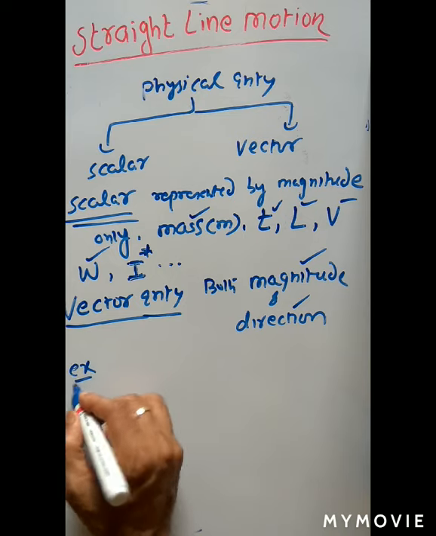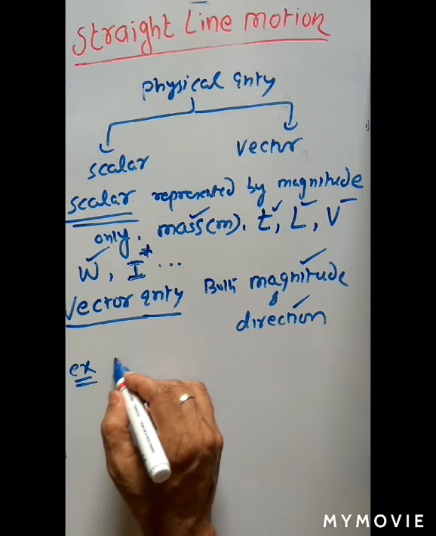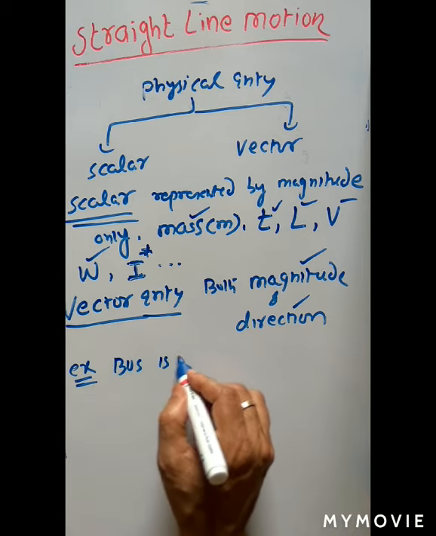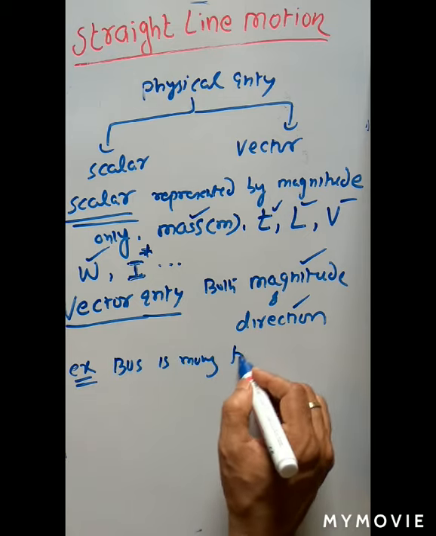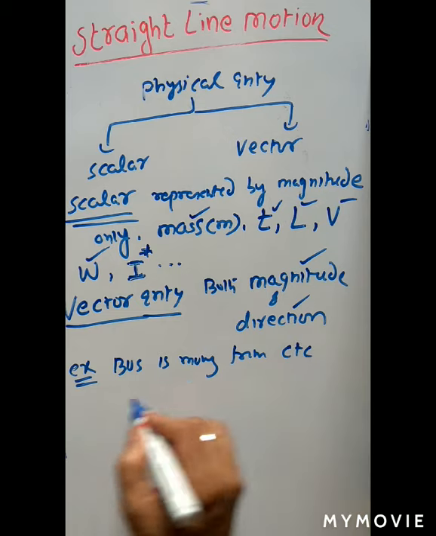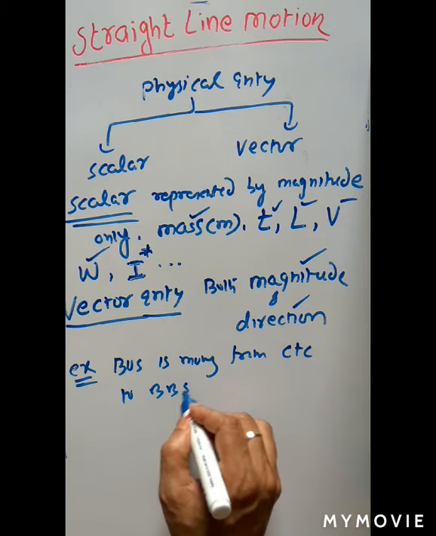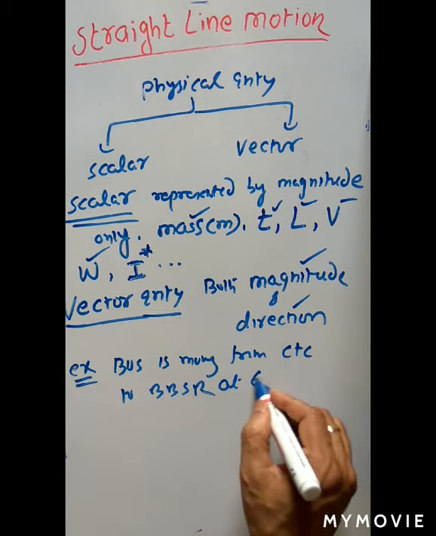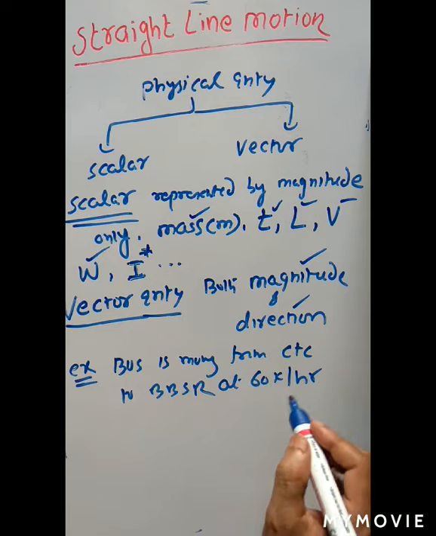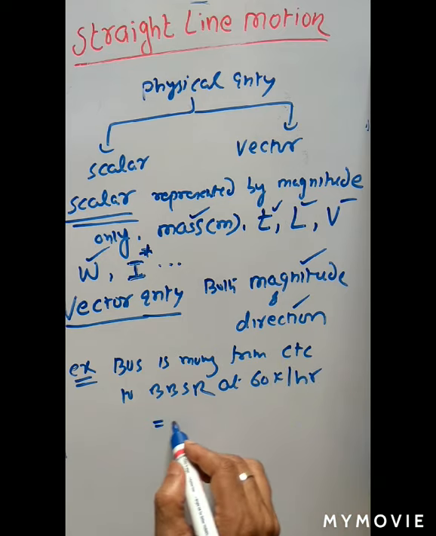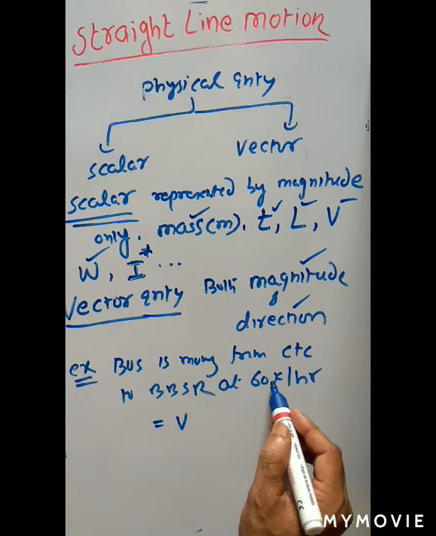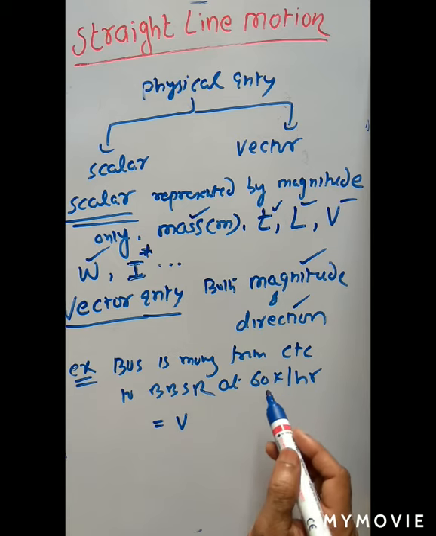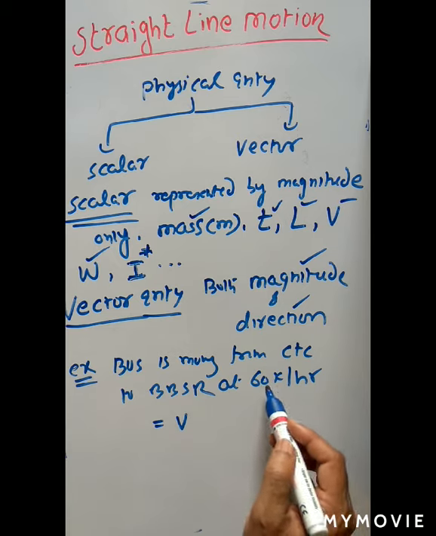For example, suppose a bus is moving from Cuttack to Bhubaneswar at 60 km per hour. Thus, this 60 km per hour is our velocity because direction is associated with this quantity.